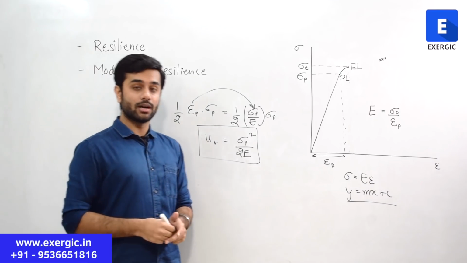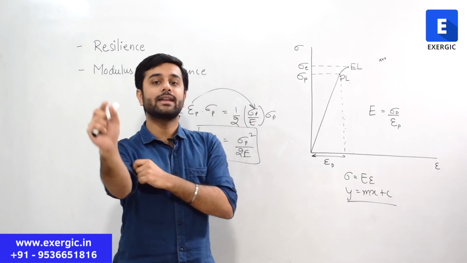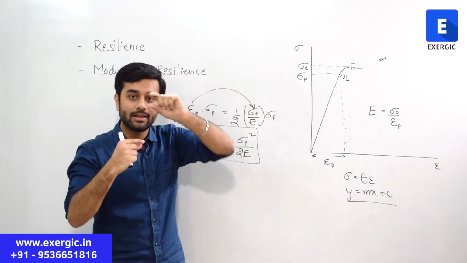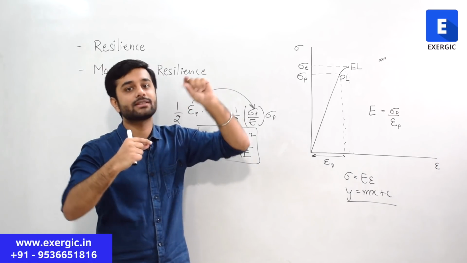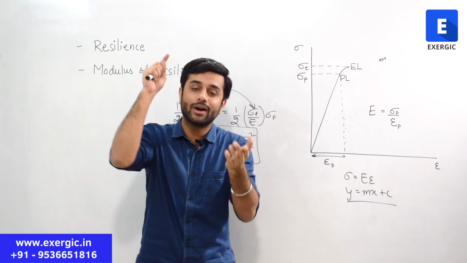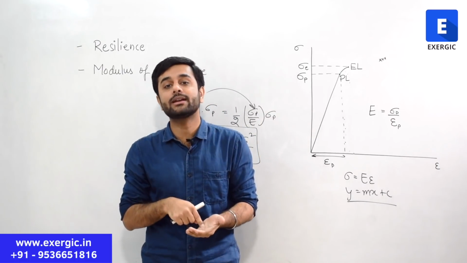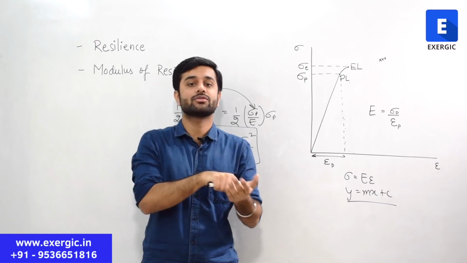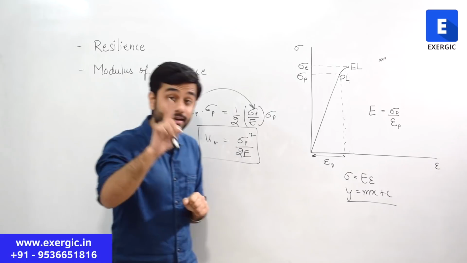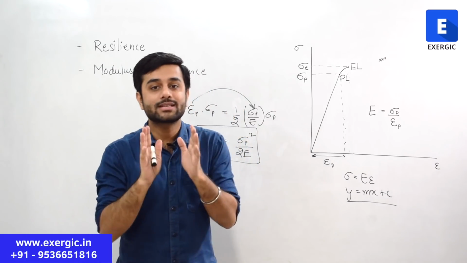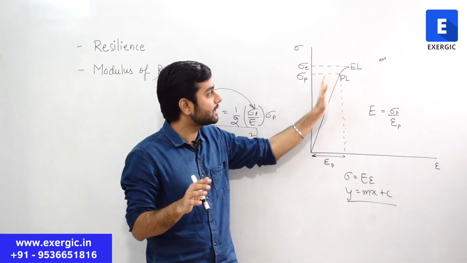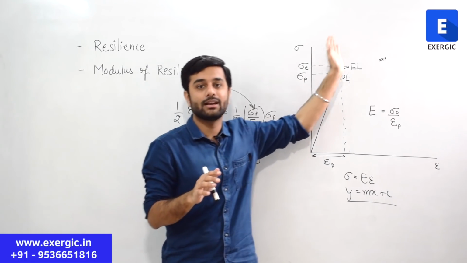So if a question comes where you have been given different points, the proportional limit is given as different, elastic limit is given as different, yield point is given as different, the question has mentioned 3 different points, then you have to take the proportional limit to find out the answer of modulus of resilience, because only up to proportional limit you can apply it.